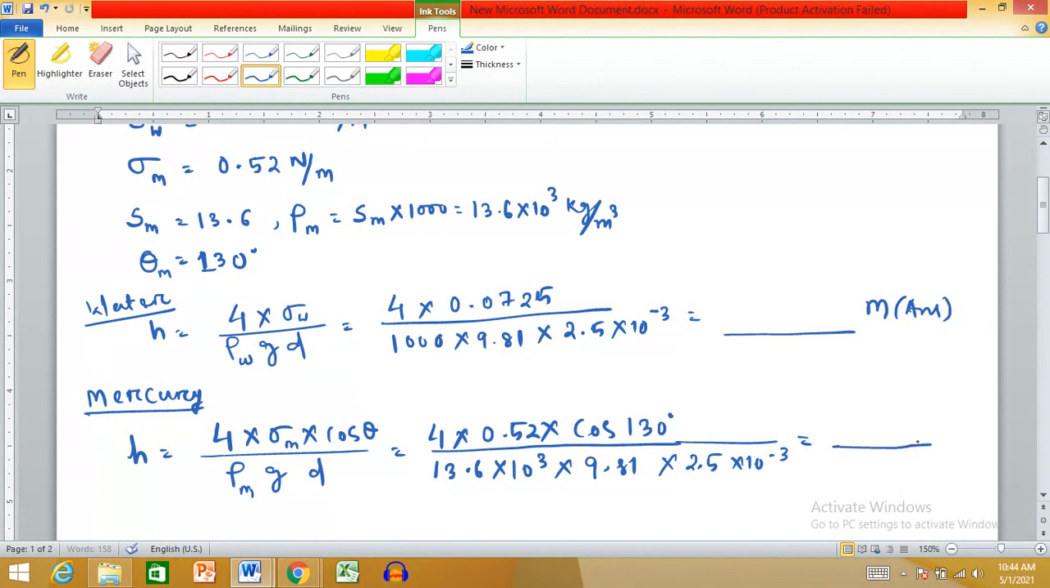Again you will get the answer in meter, and that answer will be negative because the value of cos 130 degrees is negative. So you'll get the answer in negative. That means you are experiencing a capillary fall. You got the answer for water, and you got the answer for mercury. With this, we have solved one numerical on this topic.